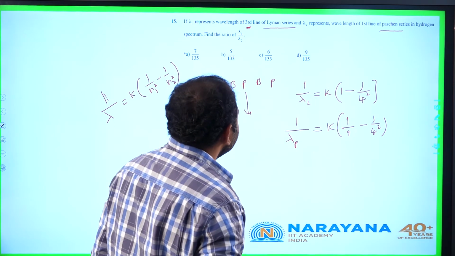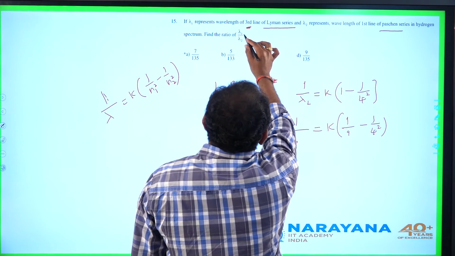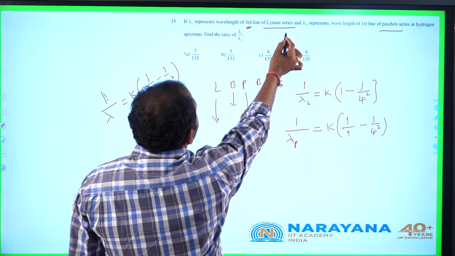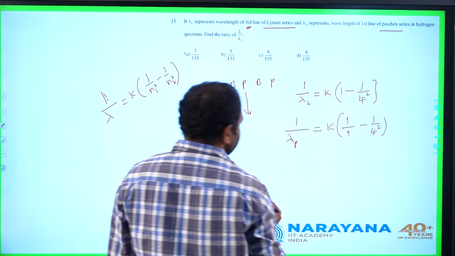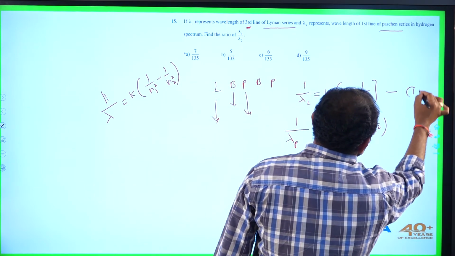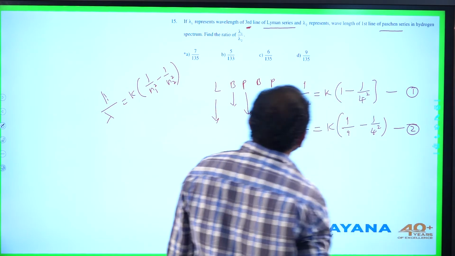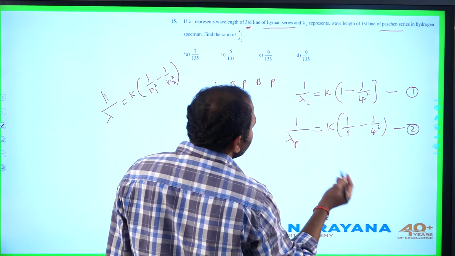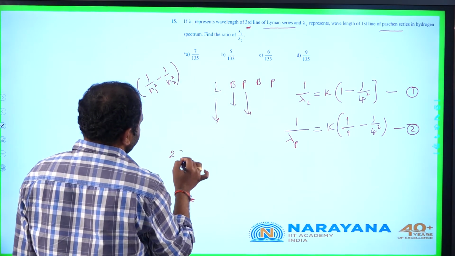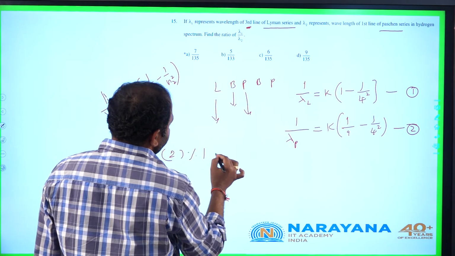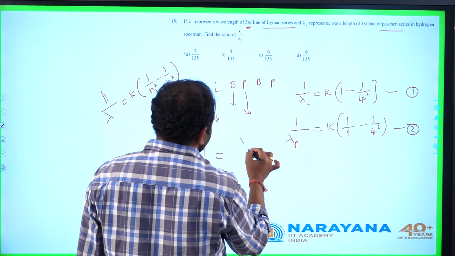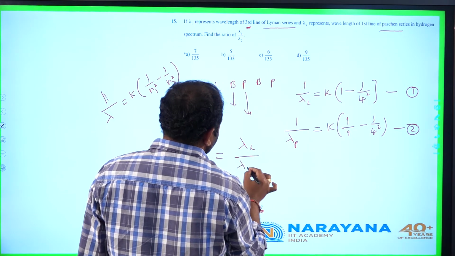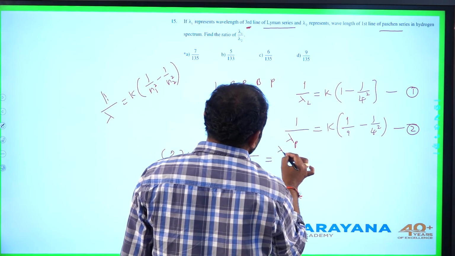Now let us simplify this expression. He is asking ratio of lambda 1 by lambda 2. Lambda 1 is taken for Lyman, so this is lambda 1. Let it be equation 1, this is equation 2. Simply dividing equation 2 by 1. 2 divided by 1 gives lambda Lyman by lambda p, or it is lambda 1 by lambda 2.